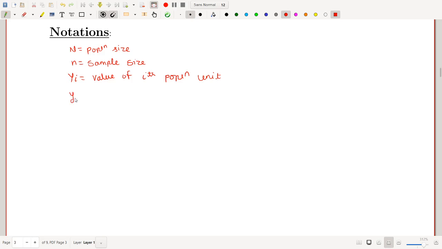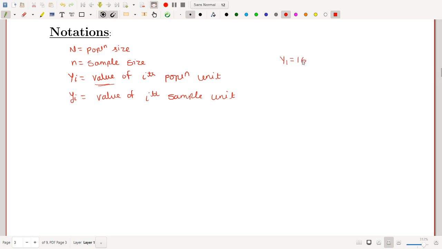Small yi means value of ith sample unit. Now here it is value. What is my value? Value means, in the height measurement example, suppose capital Y1 means height of first student.